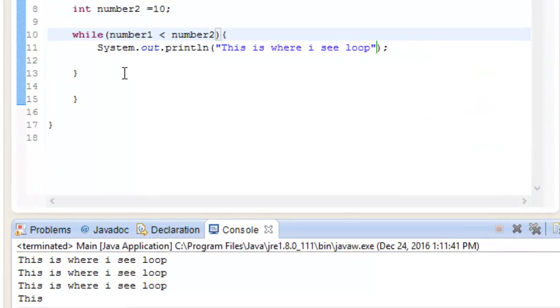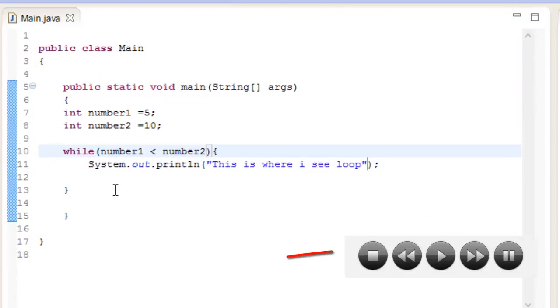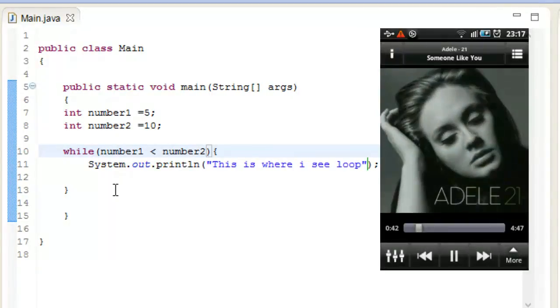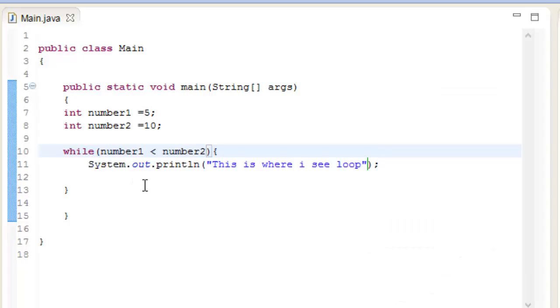Whenever you listen to music and just hit the play button, it is going to go again and again until you run out of battery, and then it is going to stop. But another way to stop this is to open your music player, close your music app, or just hit the pause button, and that's how the music is going to be stopped. Same way it is going to come over here. So we just hit the terminate button. That's how we close the app. We don't have the pause button in this system.